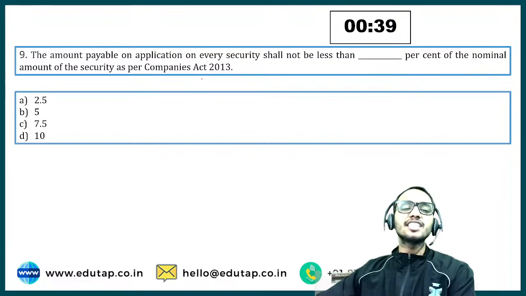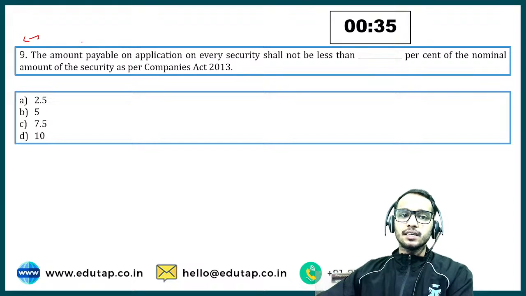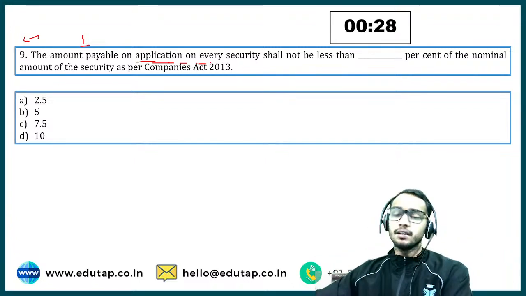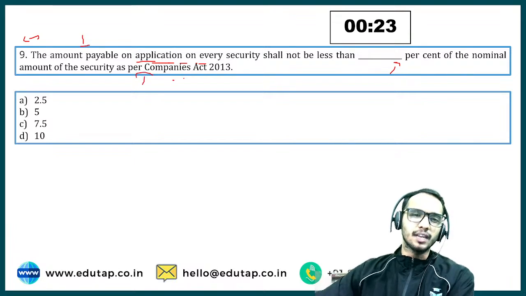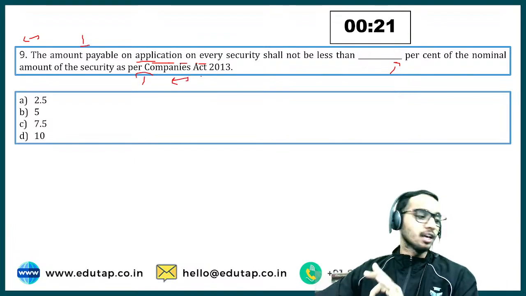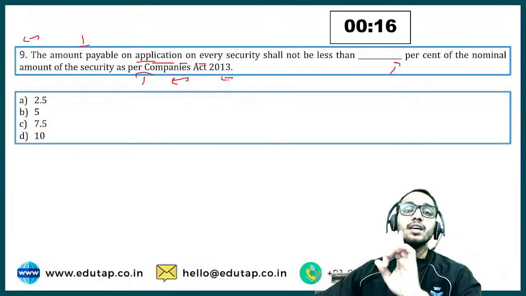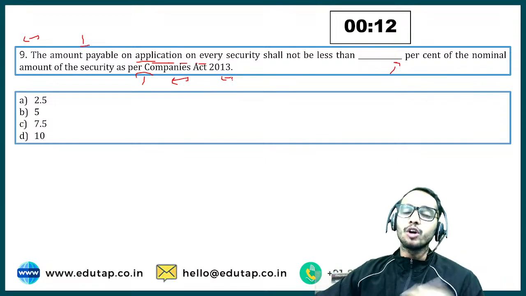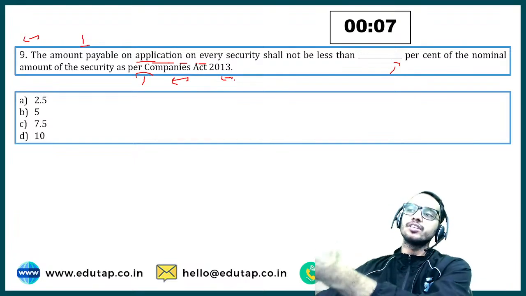Now let's move to the 9th question of the day, which says the amount payable on application on every security shall not be less than blank percent of the nominal amount of the security as per Companies Act 2013. So we are right now talking about the 2013 Act, not the SEBI regulation. When we issue shares, first we, as a company issuing our shares, ask for the application money.